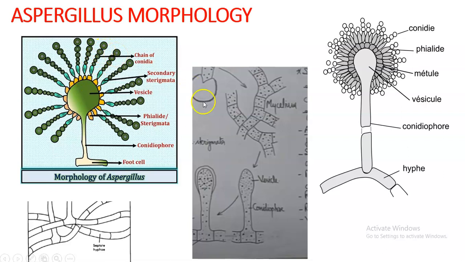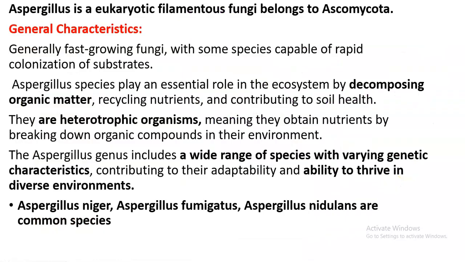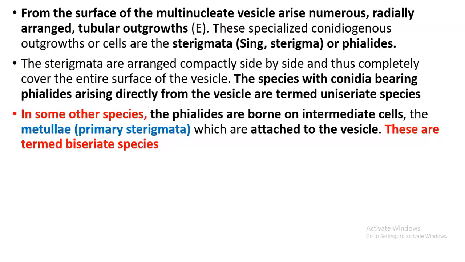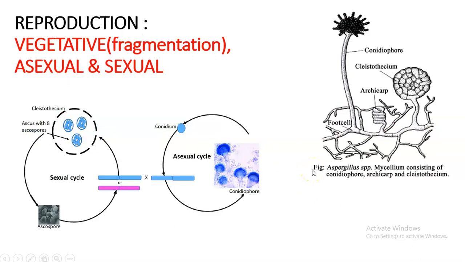How it is arising, we will see as a part of the asexual reproduction discussion. So these are the notes and general morphology of this particular genus, Aspergillus. Then the uniseriate and biseriate I have already explained, and as I already told, the primary sterigmata are also called metulae.